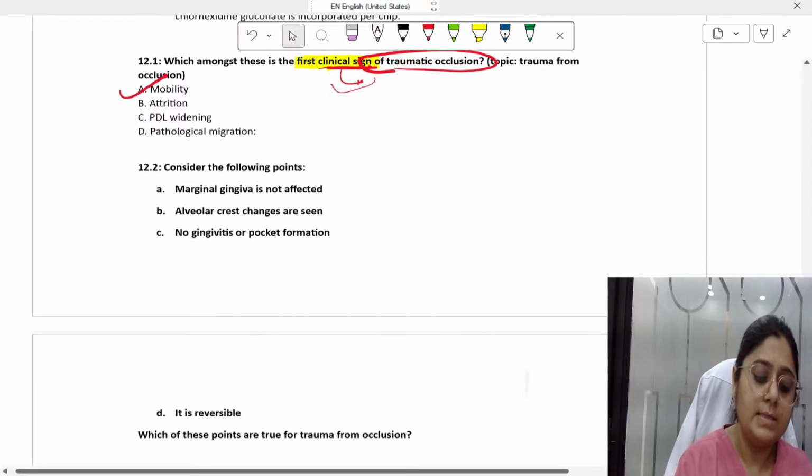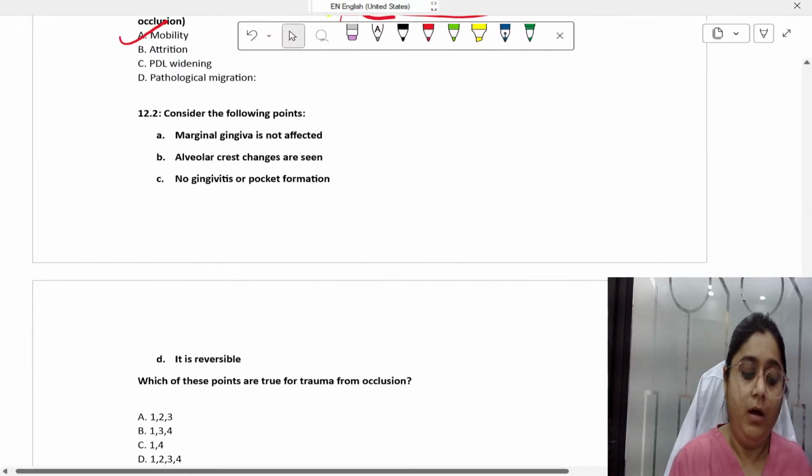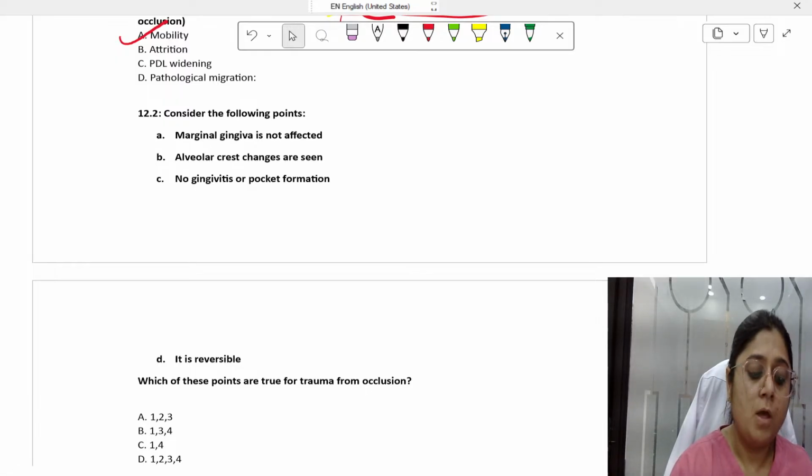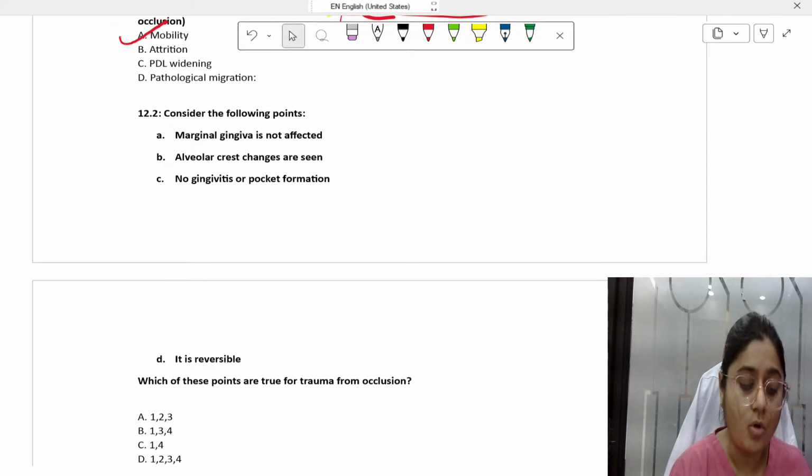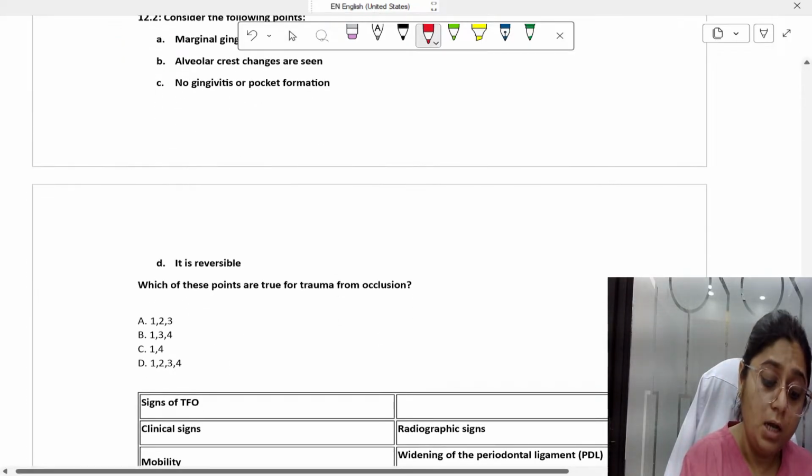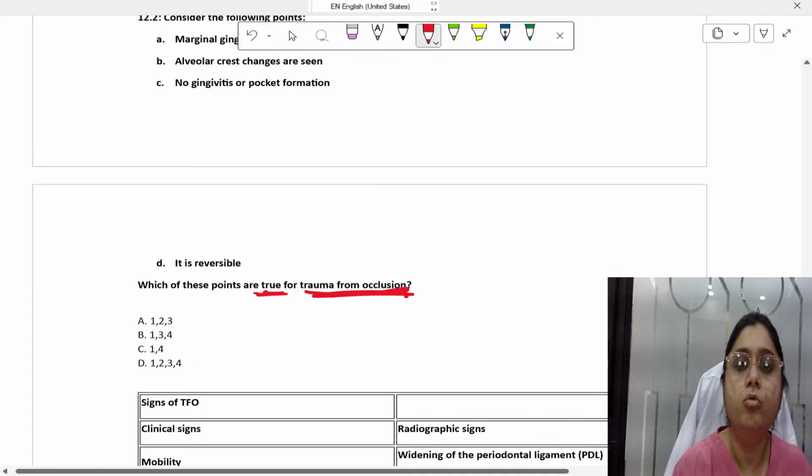Consider the following points. This means multiple answers are correct here. Option A is marginal gingiva is not affected. Option B is alveolar crest changes are seen. Option C is no gingivitis or pocket formation. And option D is it is reversible. Which of these points are true for trauma from occlusion?